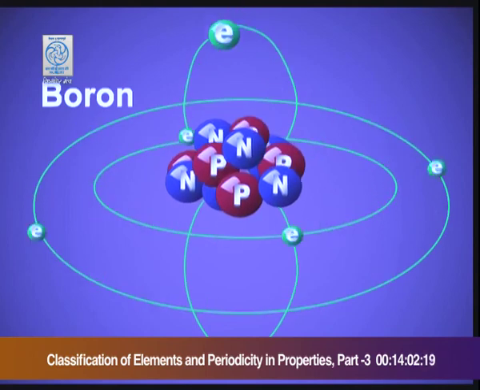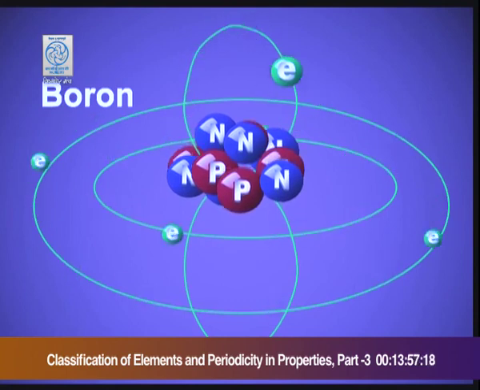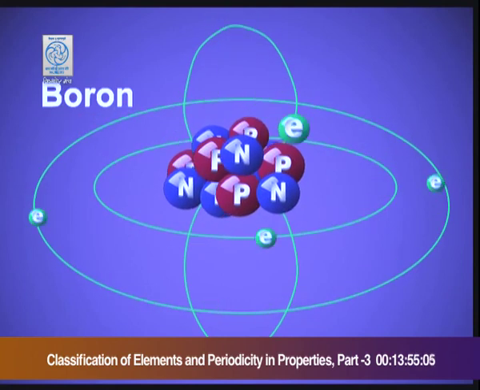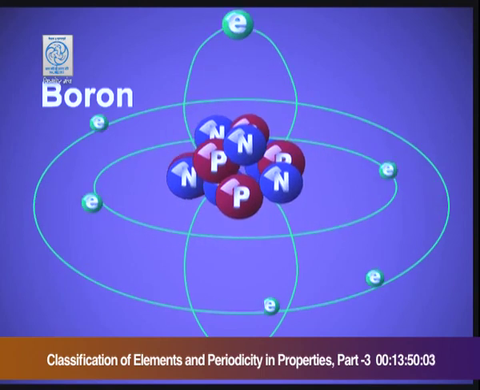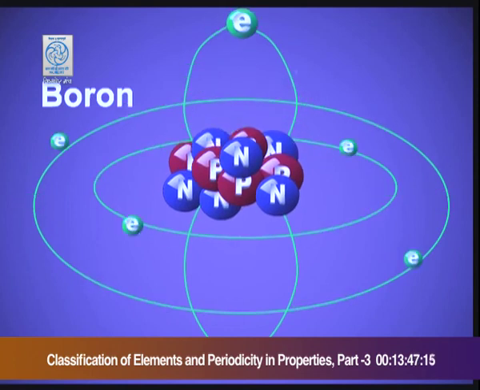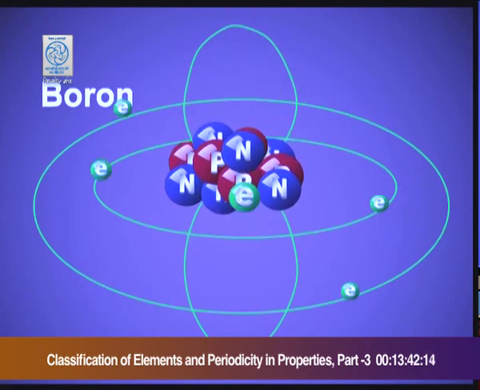Now, you can see the 5 electrons in boron. The shell remains the same, that is 2. The principal quantum number is the same, 2. The electrons are in the same shell, but the atomic number is increasing. That means the electrons are added in the same shell, and the protons are added in the nucleus. And when the protons are added in the nucleus, the power of the nucleus increases. Its attraction power increases. We say it as effective nuclear charge.